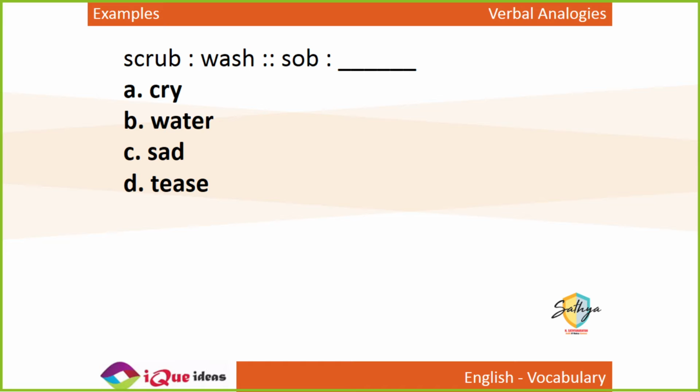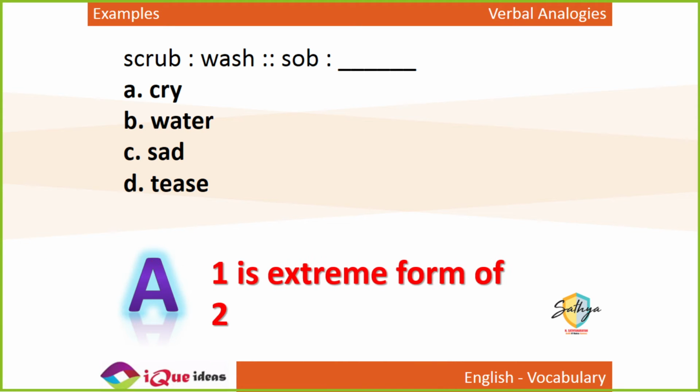So crying hard is sobbing, right? So the first is an extreme form of the second one. Scrub is the extreme form of wash. Similarly, sob is the extreme form of cry, right? To wash, uska zyada to scrub. So cry, the extreme form is to sob.